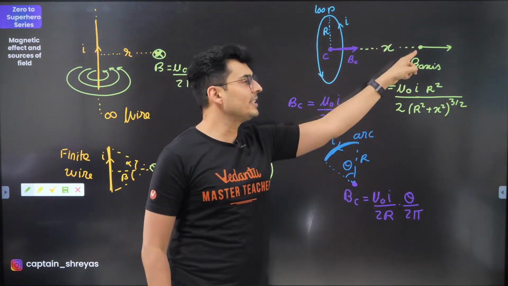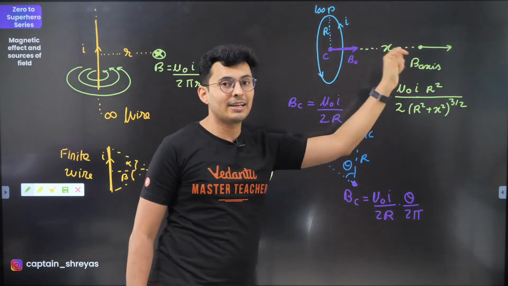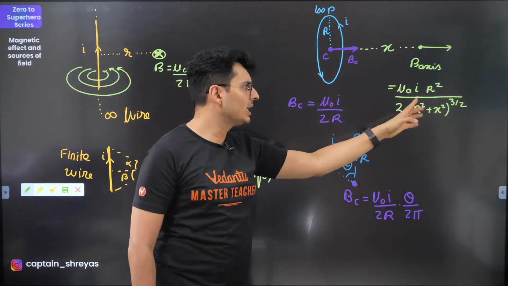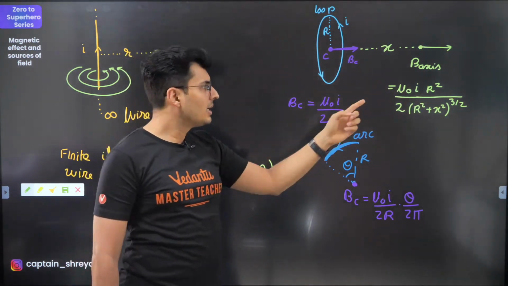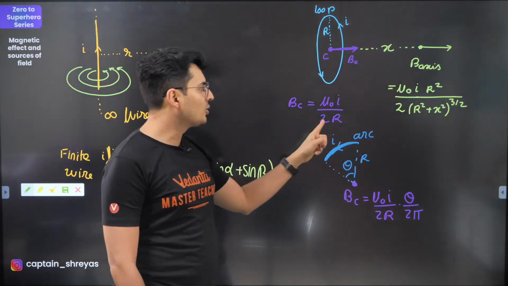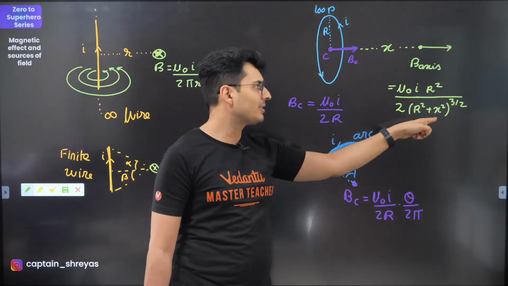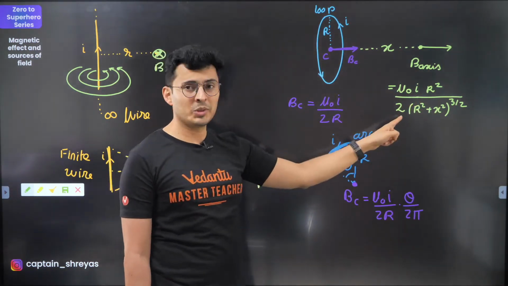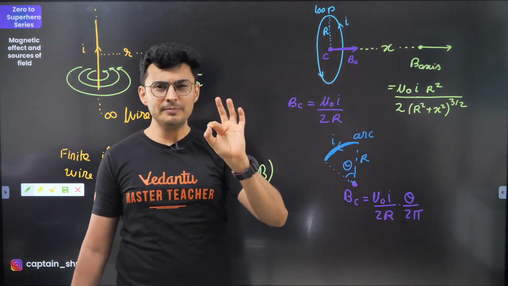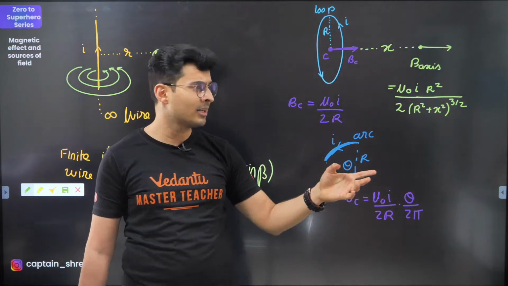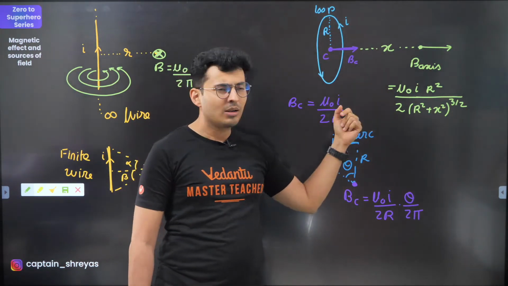This point is x distance away from the axis. At this point, the magnetic field will be given by mu naught I, this whole formula, r square by 2, this thing. How do I remember it? If I substitute x as 0, I should get this answer, because if x is 0, this point will come here. So I know if I substitute x as 0, I will get that 2. That 2 is here and the rest is all simple. This is very similar to the electric field of a charged ring, it was 1 by, what is it?